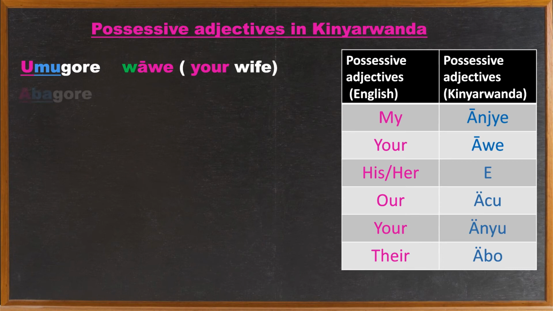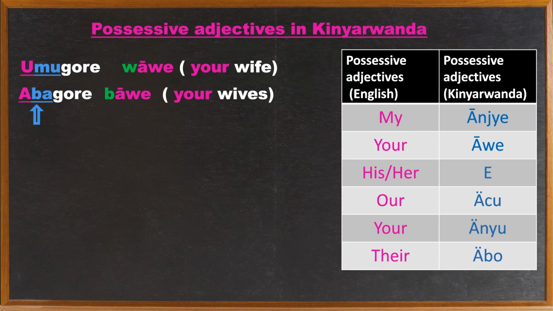That becomes abagore because the quantifier umu becomes aba in plural. Abagore means wives. Umugore means a wife. So this will modify the possessive adjective awe by ba, and that will be abagore bawe, which means your wives.